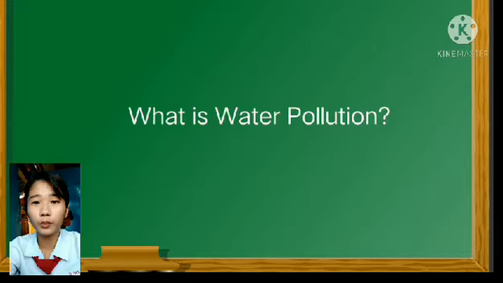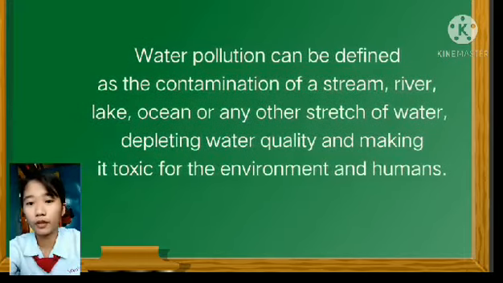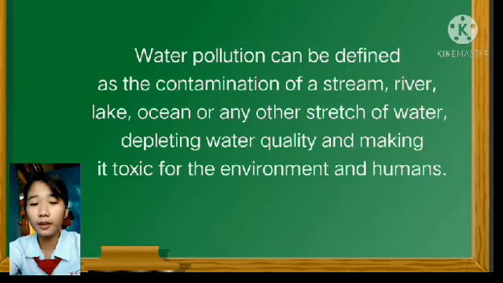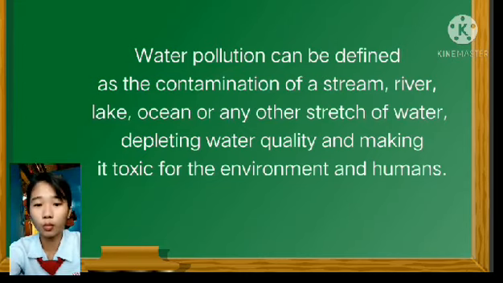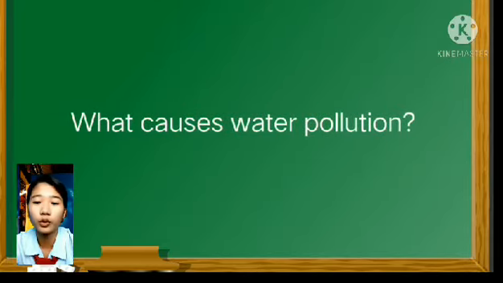What is water pollution? Water pollution can be defined as the contamination of a stream, river, lake, ocean, or any other stretch of water, depleting water quality and making it toxic for the environment and humans. So what causes water pollution?